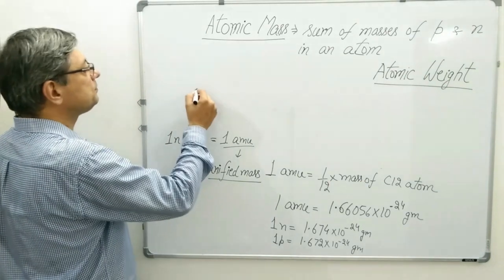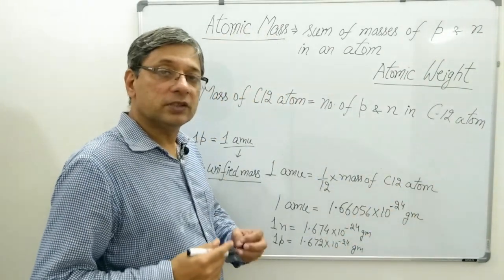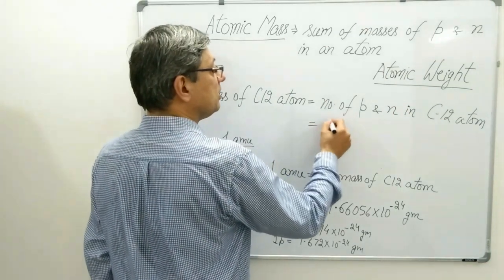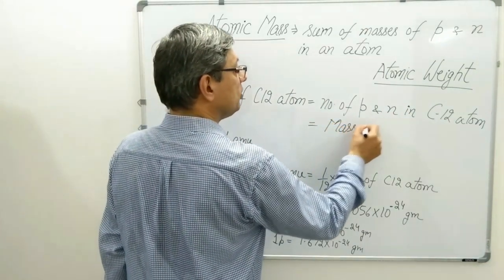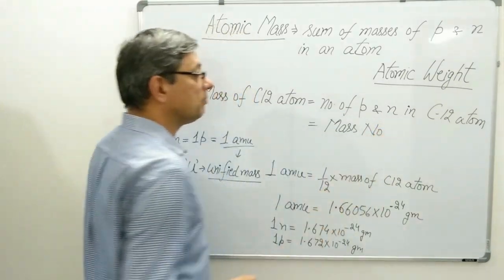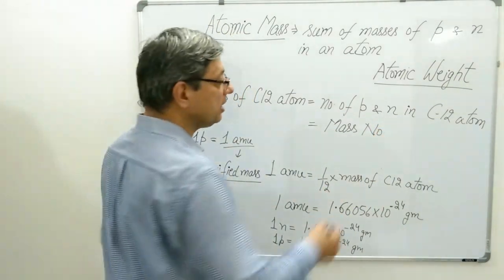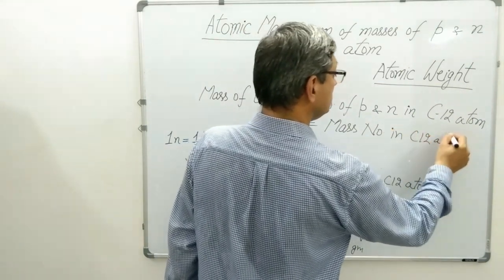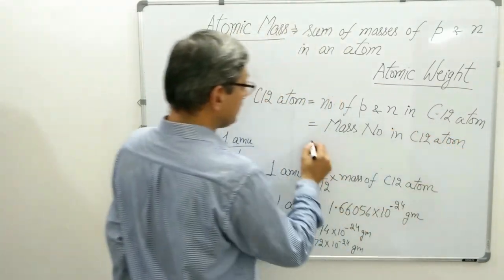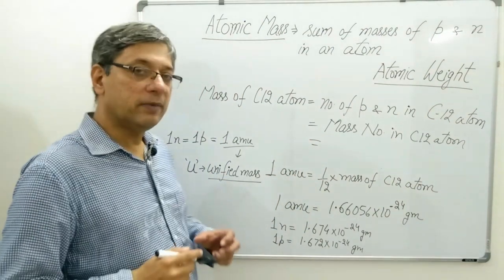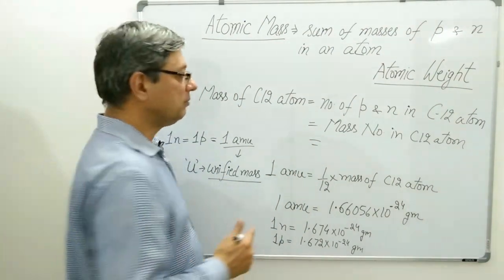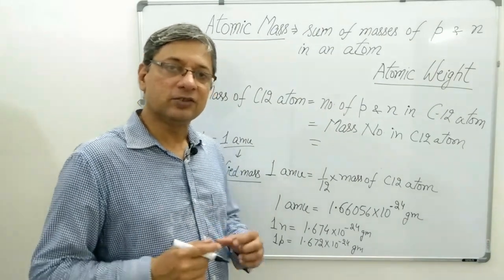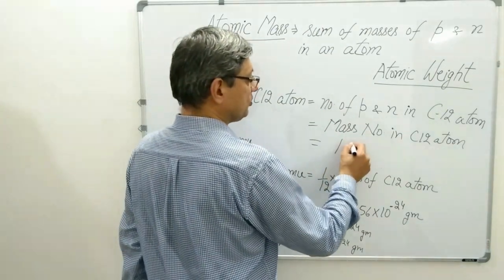Now the number of protons and neutrons in a carbon-12 atom is nothing but the mass number. We know mass number is the total number of protons and neutrons in a given atom. In carbon-12 there are 6 protons and 6 neutrons and its mass number is 12.